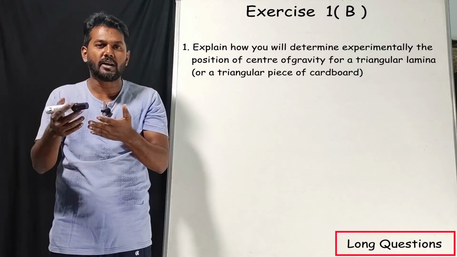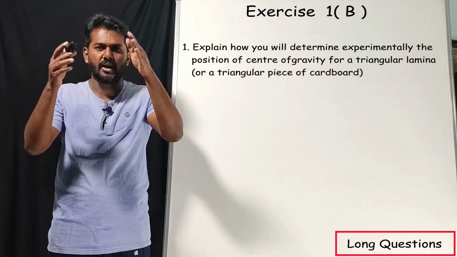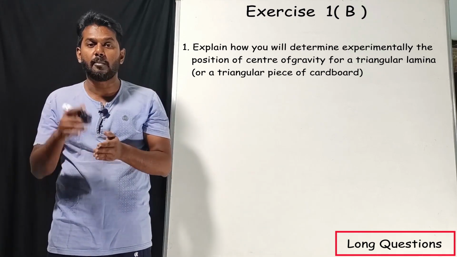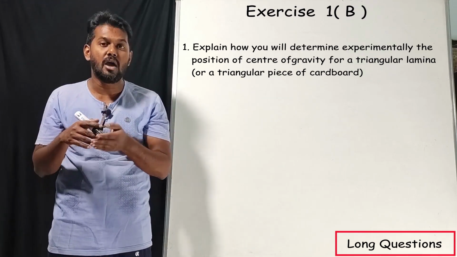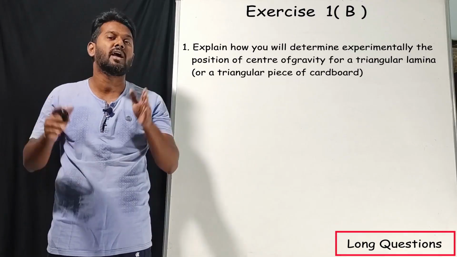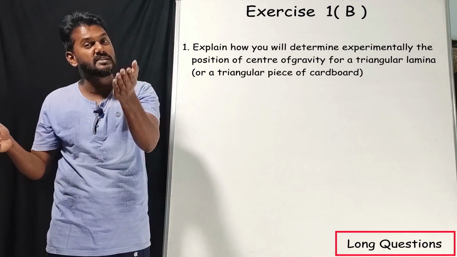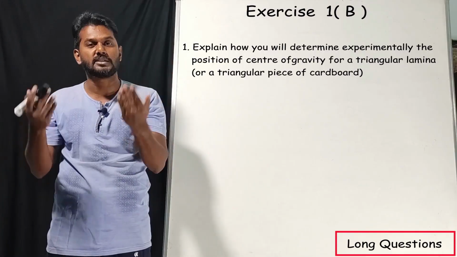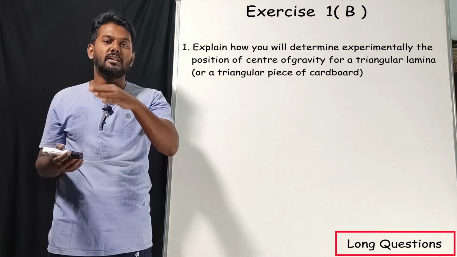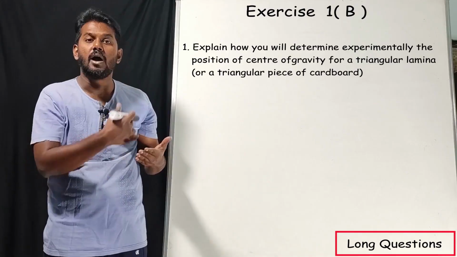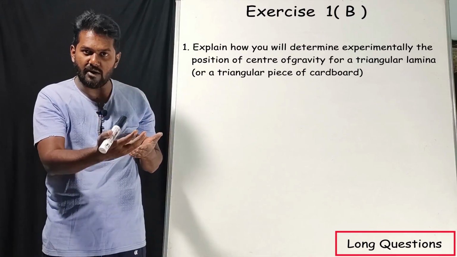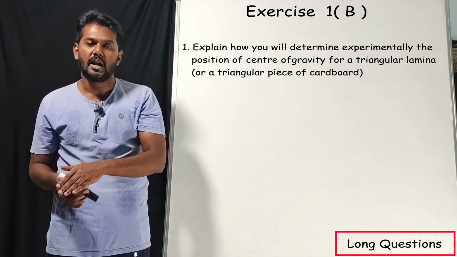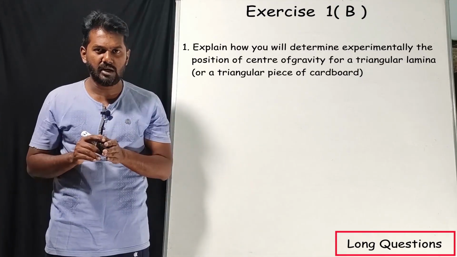See, how to find the center of gravity for a triangular lamina using an experiment, that you can understand by the explanation which we have done. How to find the center of gravity for any irregular shape. This is a regular shape, a triangular lamina, but the method remains same, that we have explained in the other video, explanation part of force B, center of gravity. That was our previous video. That video is available in the description box. You can learn that method.